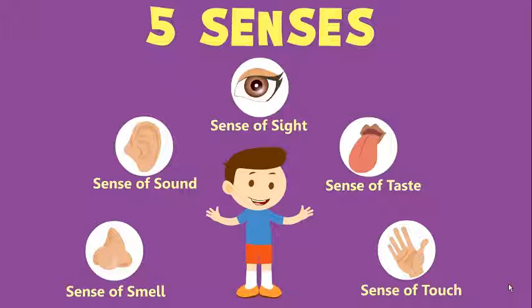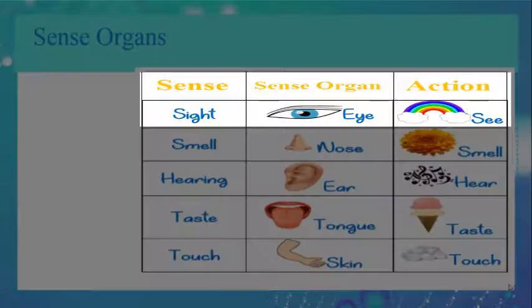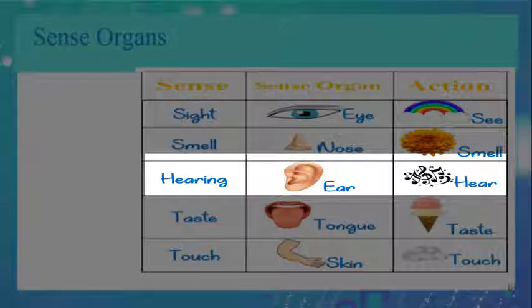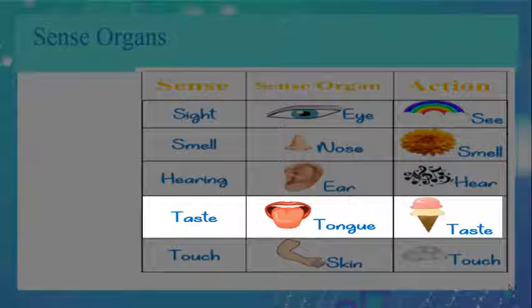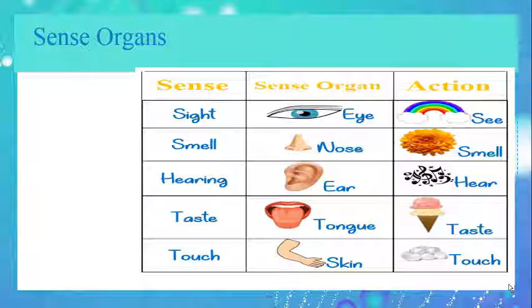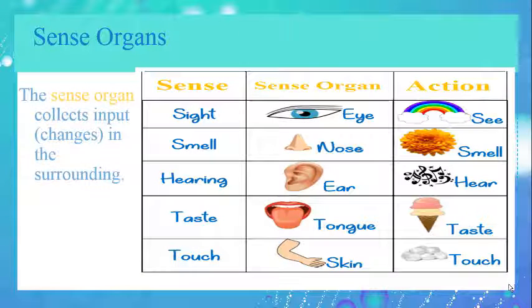We all know that we have 5 senses, and a sense organ is responsible for each sense. The sense organ eye is responsible for sight or vision. The nose is responsible for smelling. The ear is responsible for hearing. The tongue is responsible for tasting. And the skin is responsible for touching. All these sense organs collect the changes or input in the surrounding of our body.